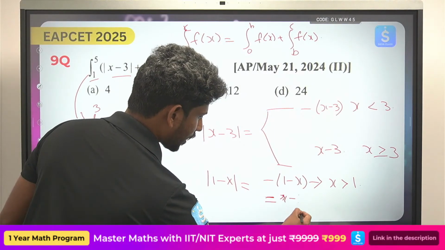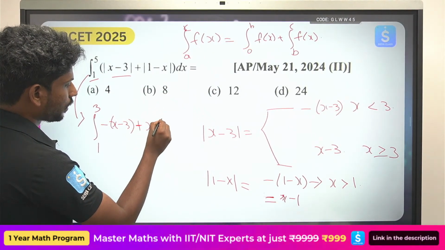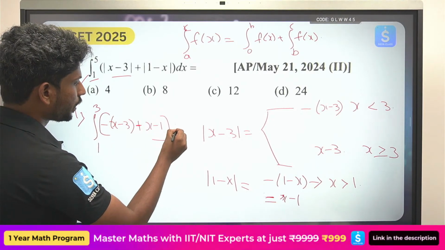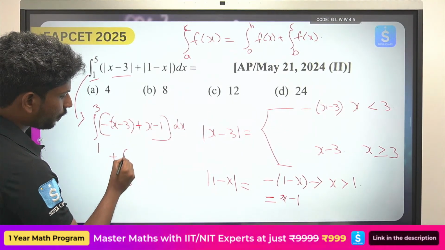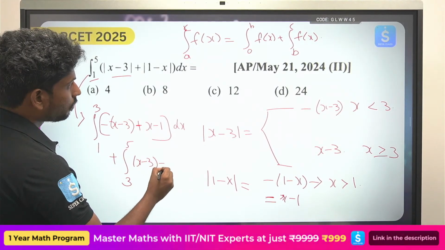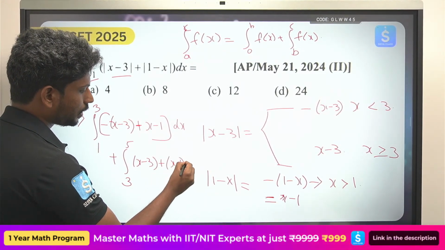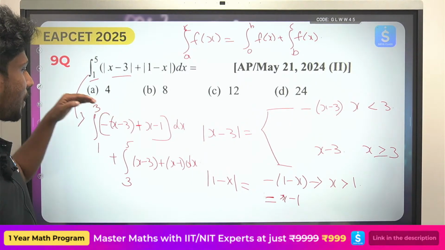So this can be written as x minus 1 dx, plus the 1 to 3 part is done. Now again, what happens from 3 to 5? It will be just x minus 3 plus x minus 1 dx. So now this can be written as minus x plus 3.